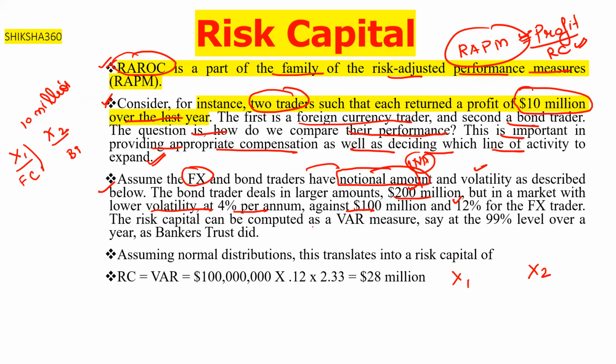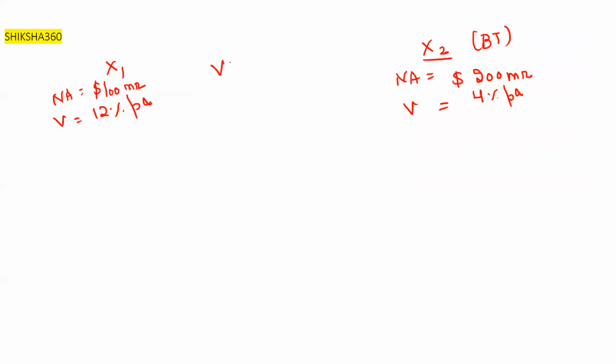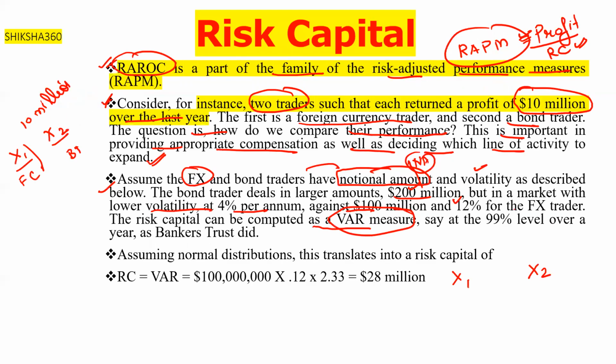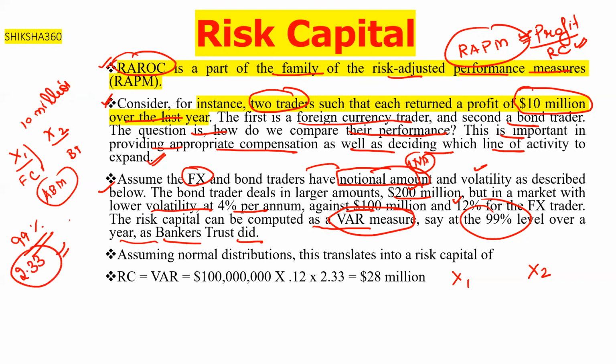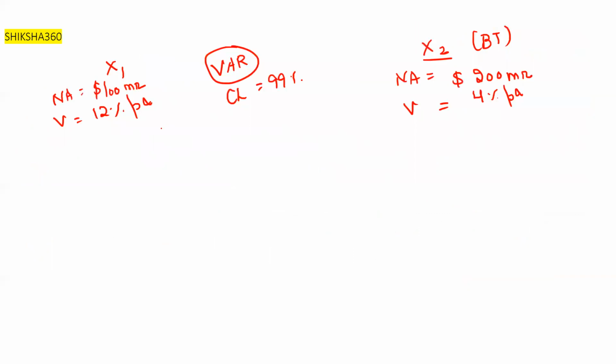The risk capital can be compared as a value at risk measure, at the 99% confidence level over a year, as Bankers Trust did. You have no need to remember all these values; they will be given in the exam question, as they were in the ABM. Here, the 99% confidence level is equal to 2.33.